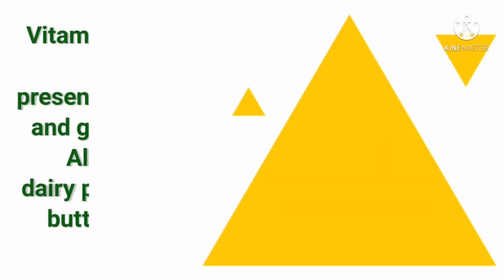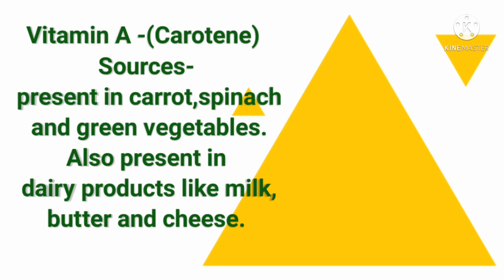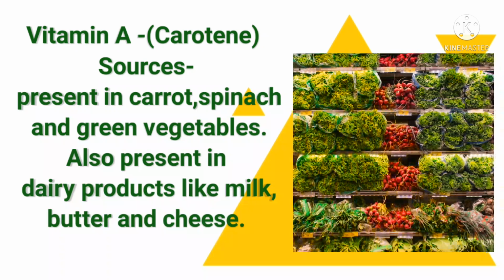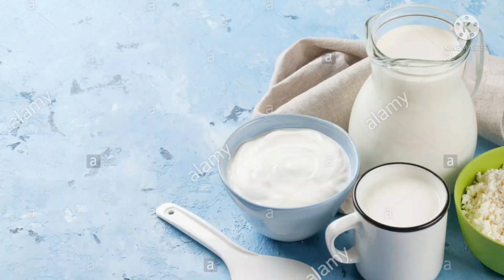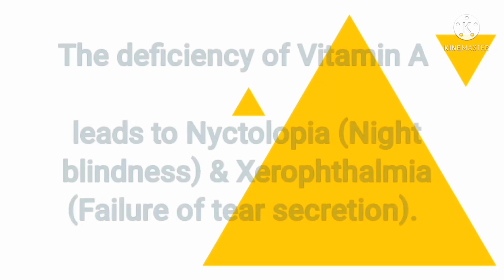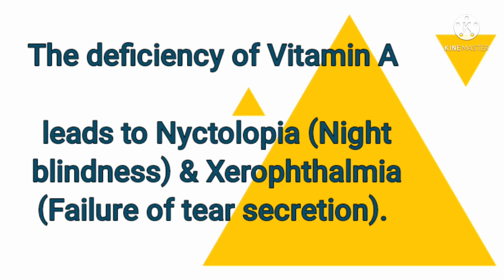Vitamin A. Vitamin A is called carotene and its main sources are carrot, spinach, green vegetables, and it is also present in dairy products like milk, butter, cheese, etc. The deficiency of vitamin A causes night blindness, and the second problem is xerophthalmia, that is failure of tear secretion. So these two will be the main issues.